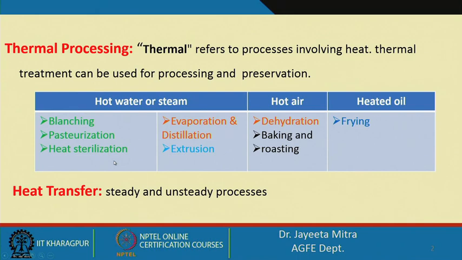But in certain cases unsteady processes are very important, because some food processing techniques are such that we stop the process when the center point reaches a particular temperature. For example, heat sterilization, which is a thermal processing and preservation technique. Suppose we want to sterilize one can of food.